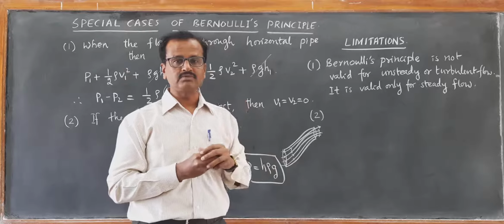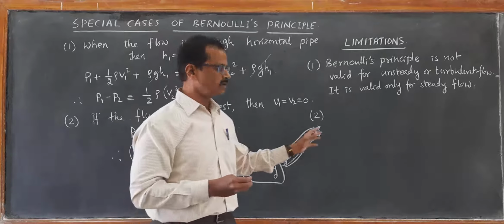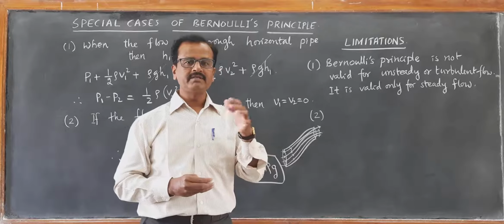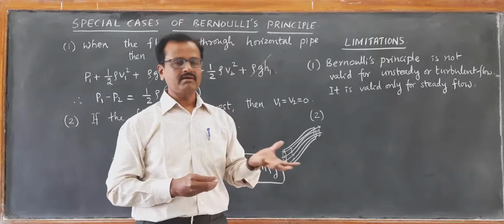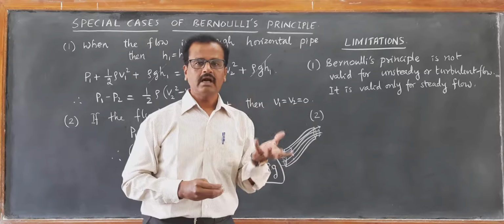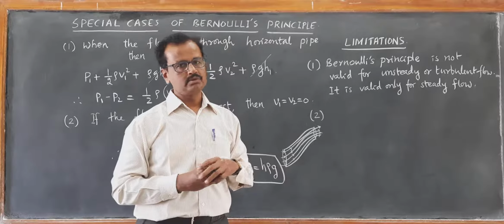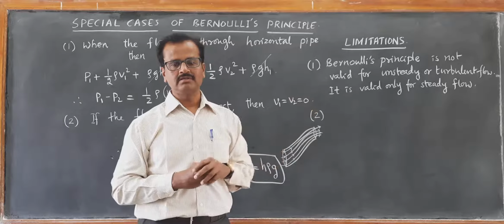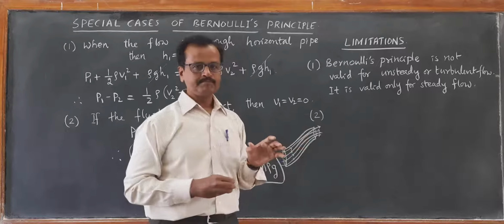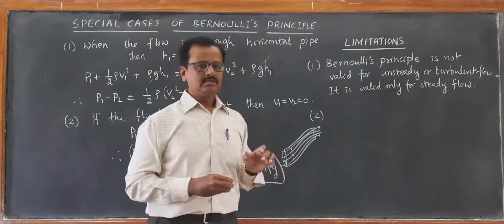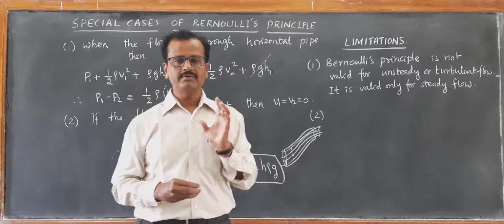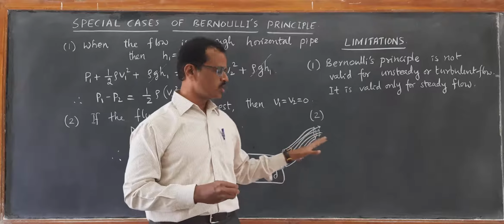So when there is a viscous force, part of the kinetic energy is lost in overcoming this frictional and viscous force. So some amount of energy is lost, and that was not taken into account. Therefore, we need to mention here, this principle is applicable only for non-viscous fluids. Non-viscous fluids means those fluids which do not have viscosity.